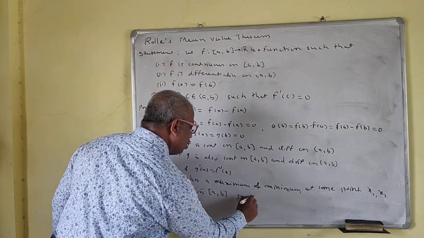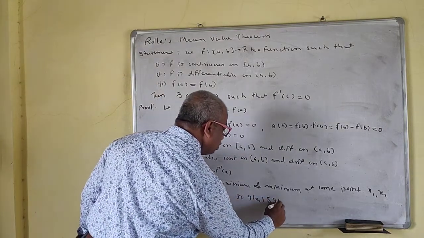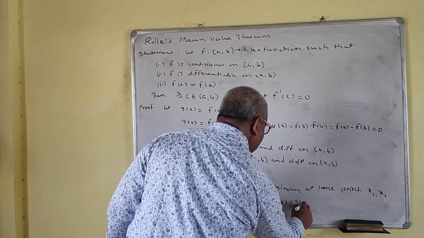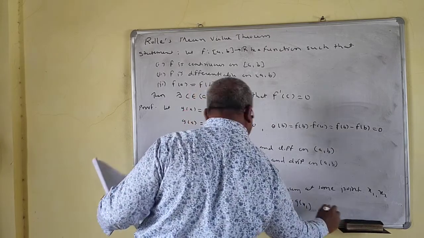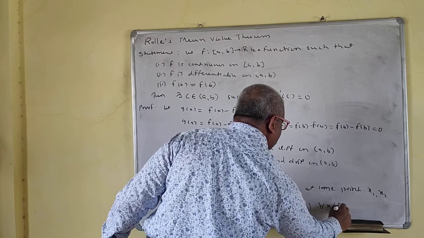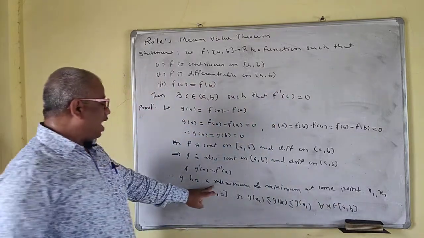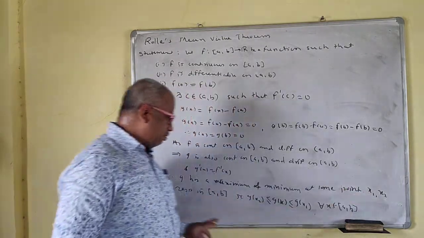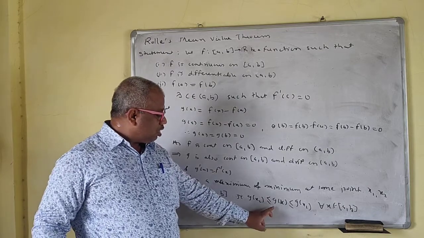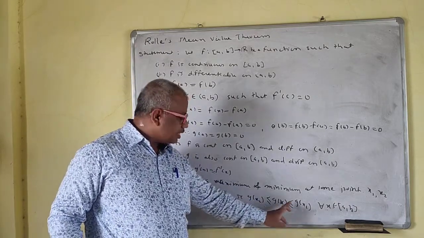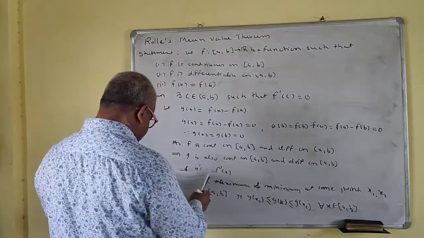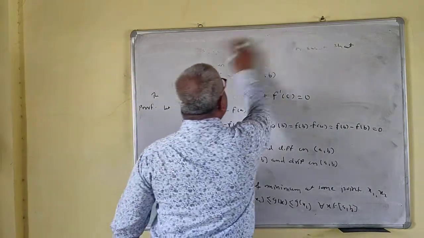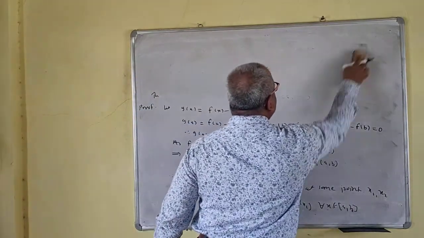So g(x2) is less than or equal to g(x) and g(x1) is greater than or equal to g(x), for all x belonging to [a, b], because g has its maximum at x1 and minimum at x2. Now we have to prove this theorem. That means we have to prove that f prime of c is equal to 0. So that is our aim now.